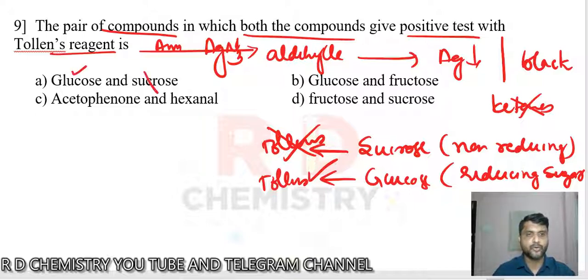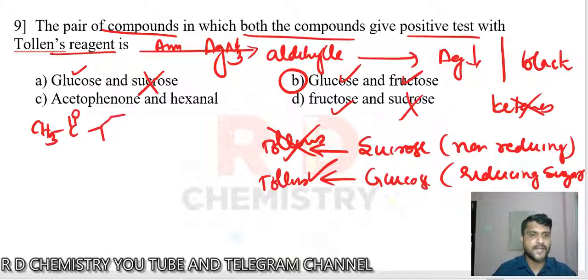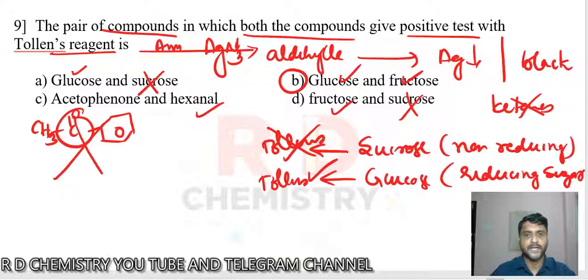Glucose will react, sucrose will not react. Glucose and fructose both will react. So option B should be it, but we'll check option D also. Sucrose does not react, fructose reacts. Acetophenone and benzaldehyde: acetophenone's structure is CH3, double bond O, then attached to the benzene. So this is a keto compound, and ketones will not react. Benzaldehyde is an aldehyde, so it reacts. Therefore the answer is option number B. Clear?